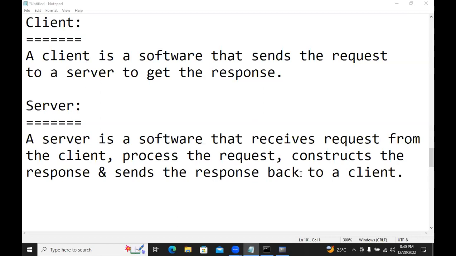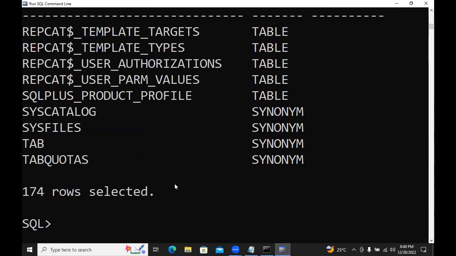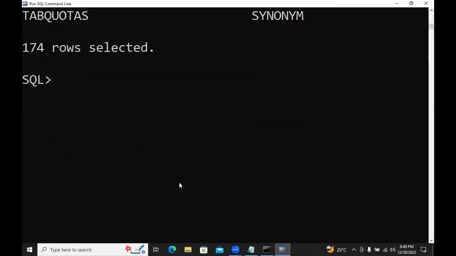Now, suppose I am sending select star from tab. This is my request. My request passed, and we got a response. Is this the client or server? Client. But the backend database is the server. Whatever you asked is processed, the response is constructed and sent. That is the server.